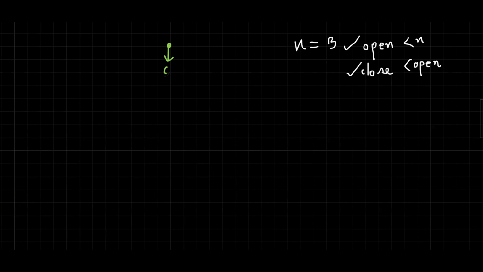Now for this opening bracket, we have two choices. Either I can add another opening bracket here, or I can add a closing bracket here. I can add another opening bracket because the value of n is 3 and the number of opening brackets is 2, so it is possible. And we can also add a closing bracket here. Okay, so far so good. Now for these two opening brackets, we have two choices. Either I can add another opening bracket here, or I can add a closing bracket here.